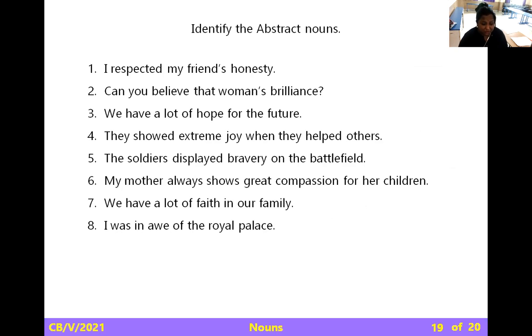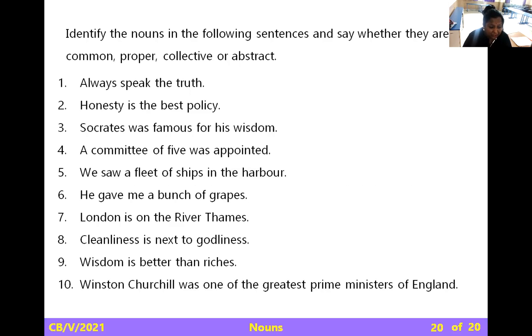Mother always shows great compassion. We have lots of faith. And I was in awe of the Royal Palace. So these are the example words for the abstract noun: honesty, brilliance, hope, joy, bravery, compassion.